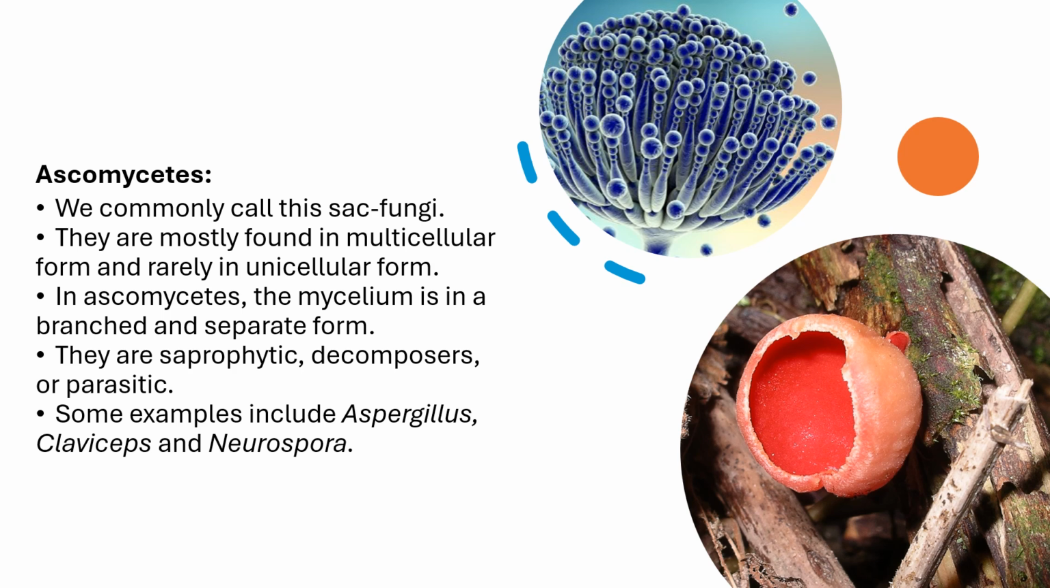Ascomycetes. We commonly call ascomycetes sac fungi. They are commonly found in multicellular form and rarely in unicellular form. In ascomycetes, the mycelium is branched and septate. They are saprophytic, decomposers or parasitic. Some examples of ascomycetes include Aspergillus, Claviceps and Neurospora.